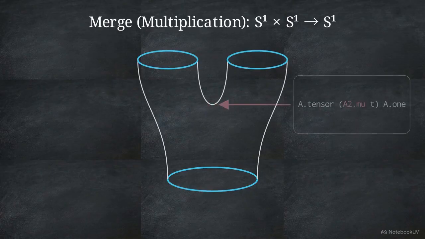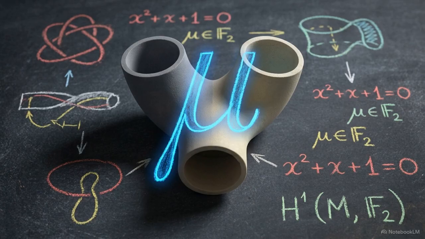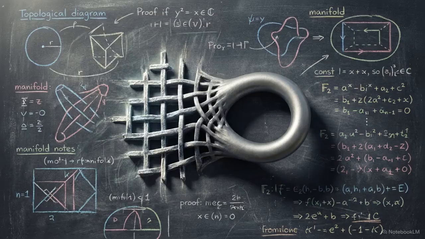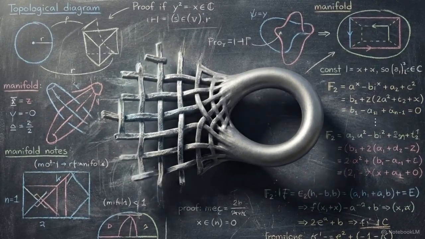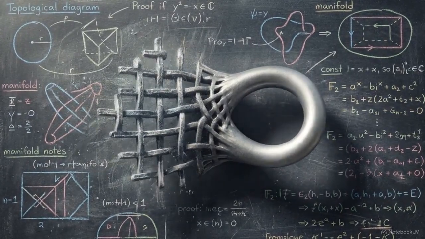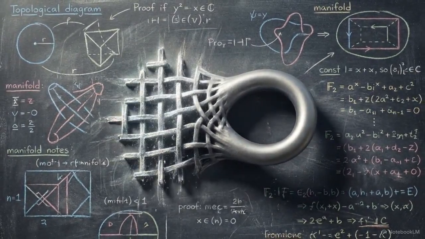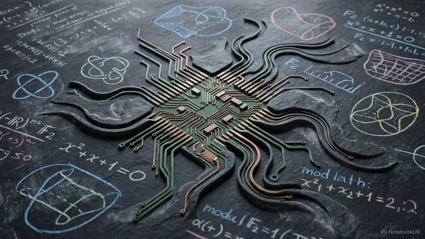The Atiyah-Segal file formalizes this merge with the algebraic notation shown here. The pair of pants cobordism is the geometric equivalent of the multiplication operator, mu. While a traditional tensor matrix is a dense grid of crossing lines, this geometric intersection is a smooth, unified surface. By shifting from arithmetic to geometry, the system resolves structural complexity through shape rather than iterative calculation.